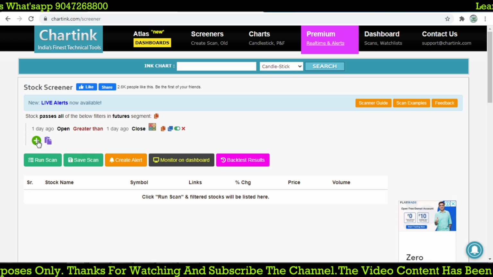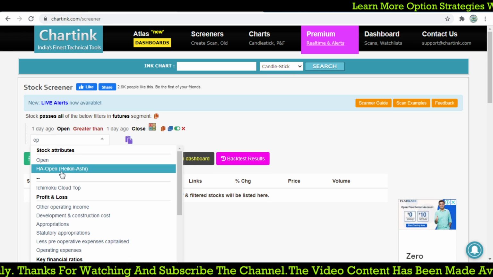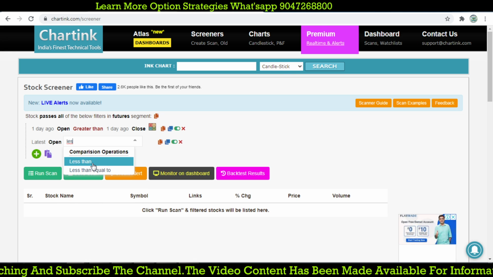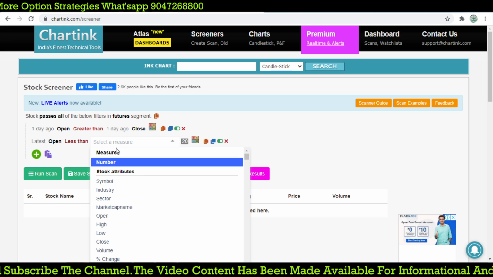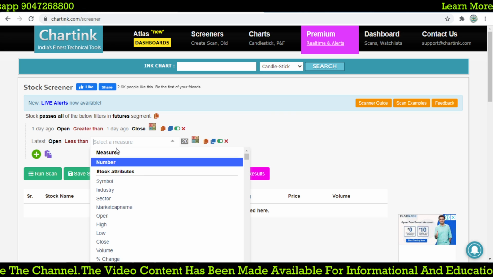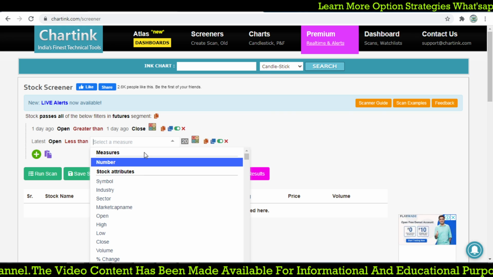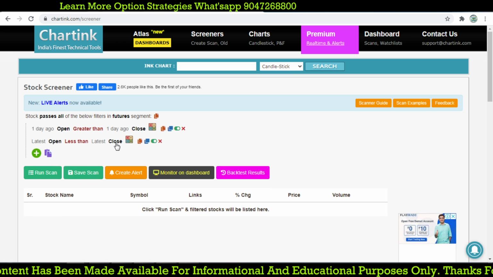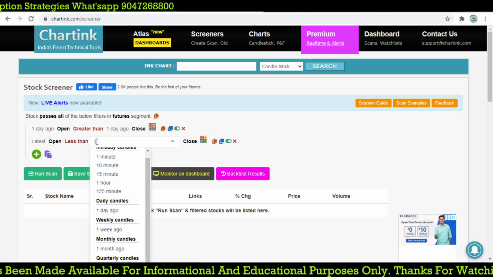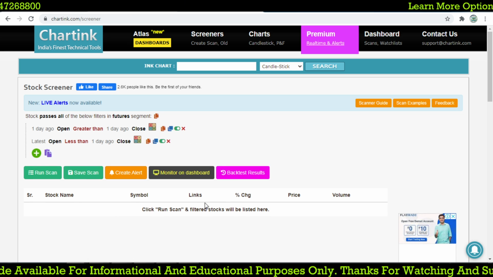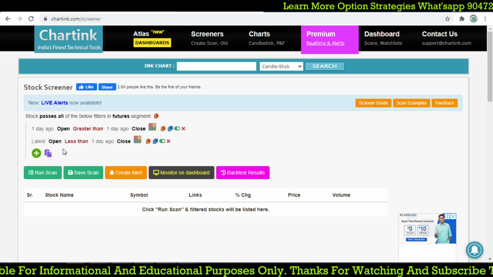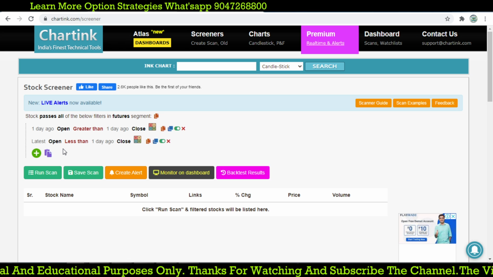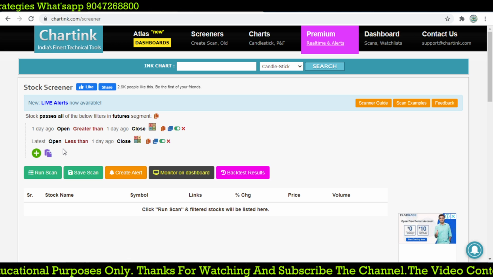The second day, that is the latest open, is less than the close of 1 day ago. Let's do it with the close price less than the close price of 1 day ago. Today's open must be less than the 1 day ago close price, that is, it must open below the red candle. So that we have done.